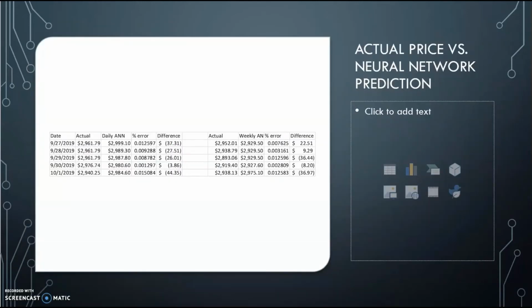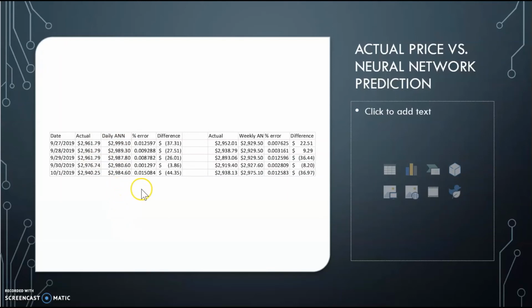So if we come down, I decided to do some further analysis on the neural network for each of the daily one and the weekly neural network, and how it actually compared to the actual price. For the daily price, here are the actual prices listed here, and the daily prices as predicted when run through the neural network function that MATLAB gave us.